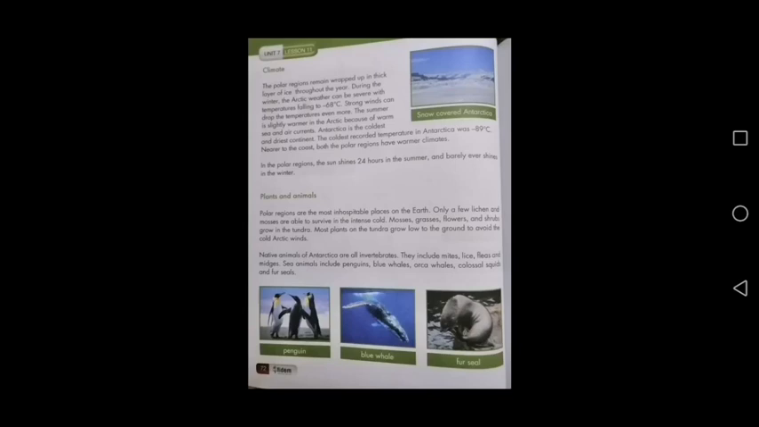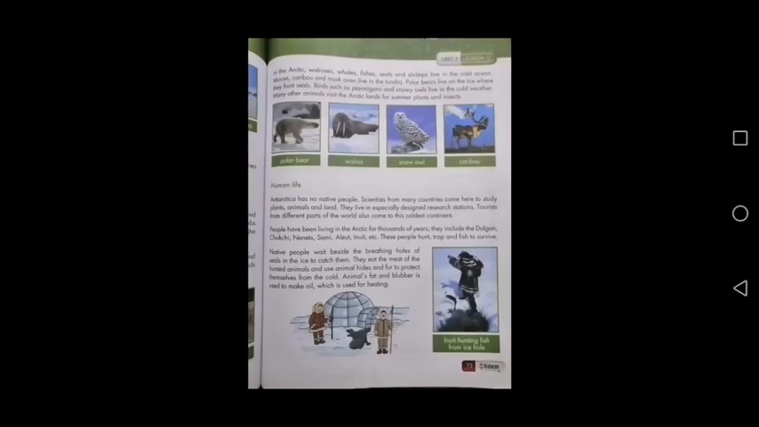And same like that in Arctic regions, in Arctic pole, different animals are also found. For example, whales, fishes, seals and shrimps. These are those animals which can easily survive in the cold climate. Now see the human life.